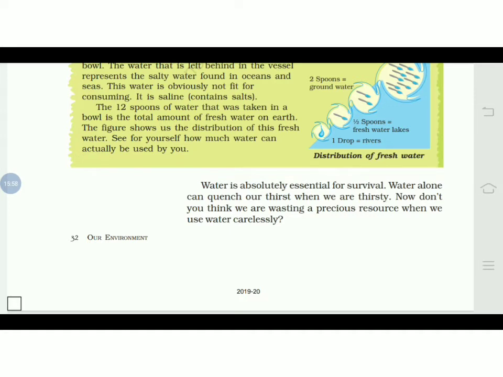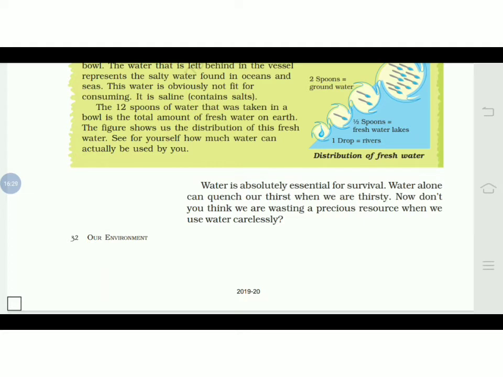Water is absolutely essential for survival, as oxygen is very necessary for survival. In the same way, water is also necessary. We can live without food much longer compared to water, because without water, within 22 days the human being can die. So water is very essential for human beings and for other living organisms also.